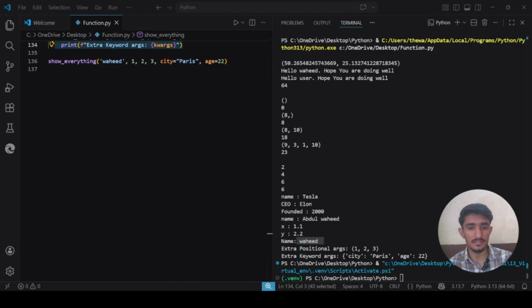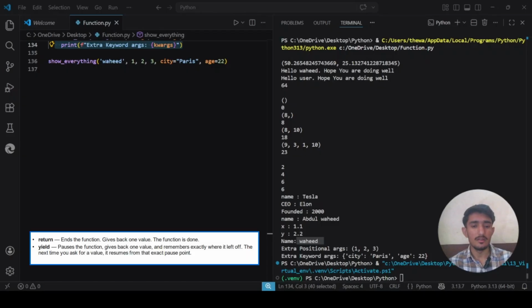We use yield instead of return. Okay, instead of the return keyword. Here's the difference. The return keyword in a function gives back one value, and the function is done. Versus the yield statement, which pauses the function, gives back one value, and remembers exactly where it left off. The next time you ask for a value, it resumes from the exact pause point. Okay, so we will write a generator function that yields even numbers up to a specific limit.